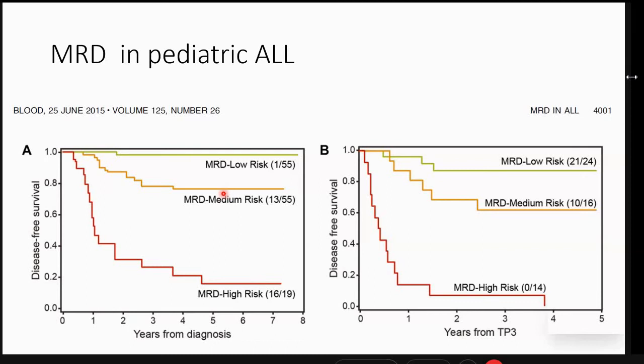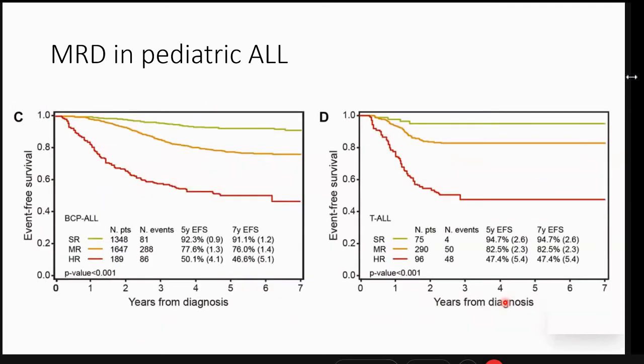Anything in between was the medium risk, fell somewhere in between. Same is the result if we see for the infants, MRD low risk, MRD high risk. Beautifully, it stratifies our patient. Again, in pediatric ALL, this is for the B and this is for the T. The idea is to highlight that MRD as a tool, if we use it, clearly stratifies our patient into the future prognostication. The question is,